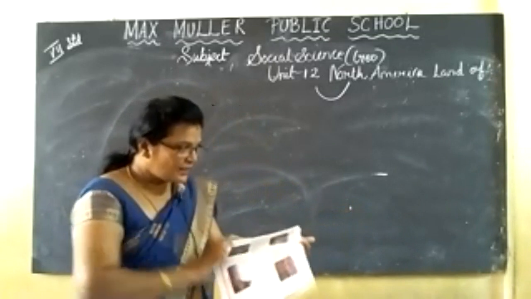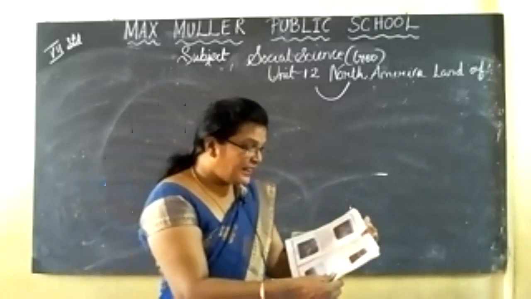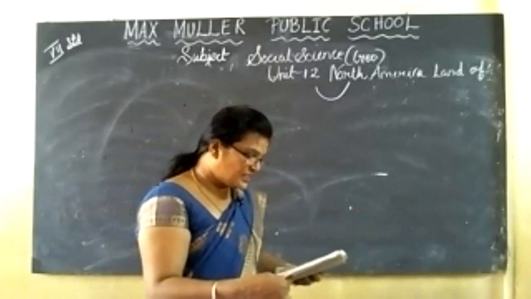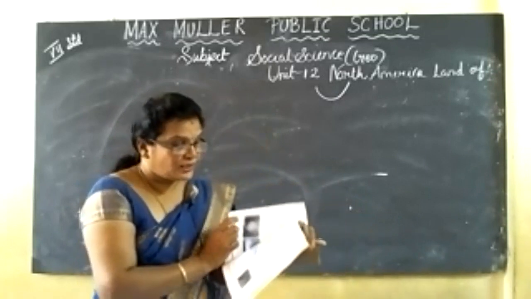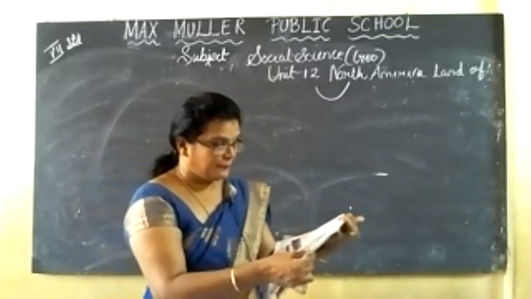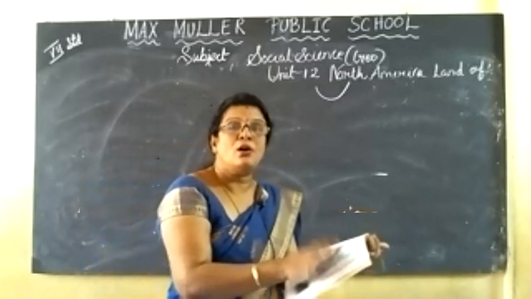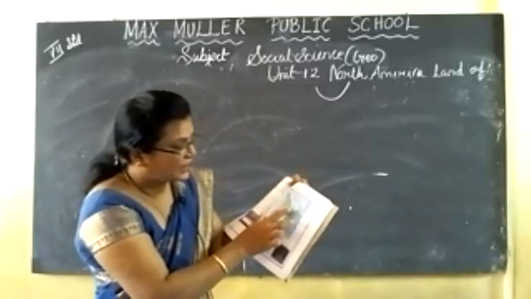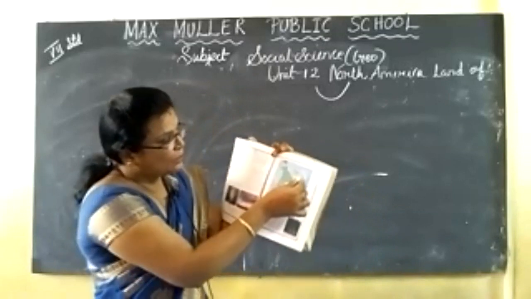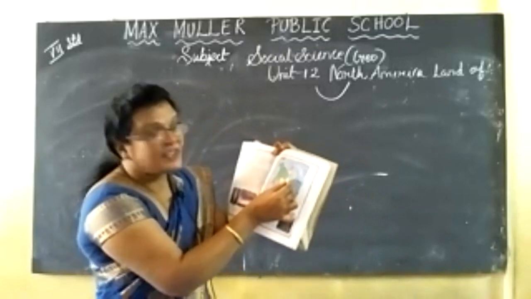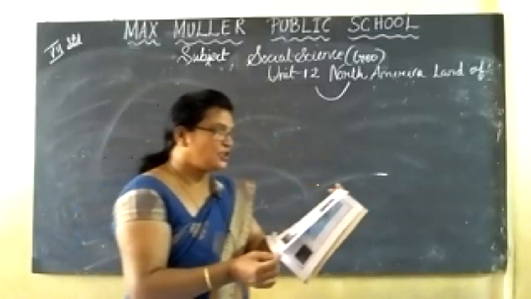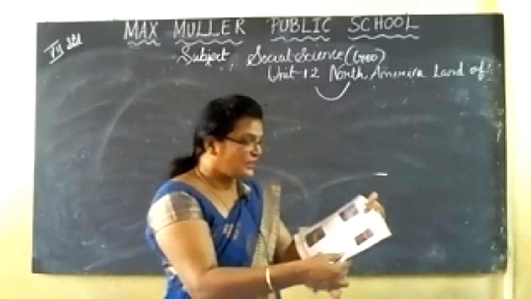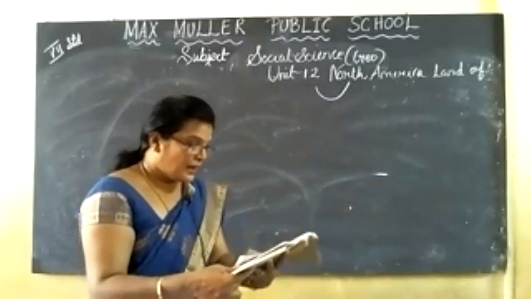Then the Canadian Shield is drained by small rivers and they flow into the Hudson Bay. So here we can see the Hudson Bay. These are the small rivers. In the map you can find this place, the Hudson Bay. The Canadian Shield is drained by small rivers and they flow into the Hudson Bay.